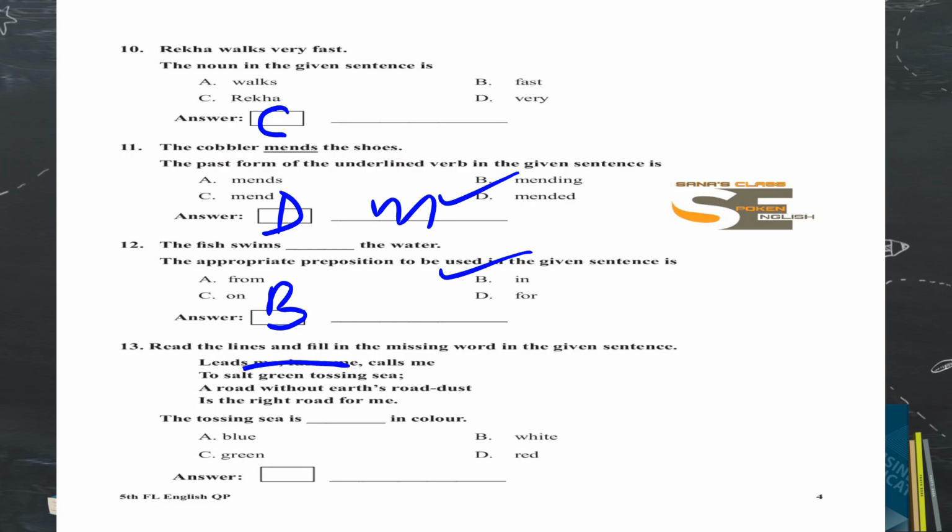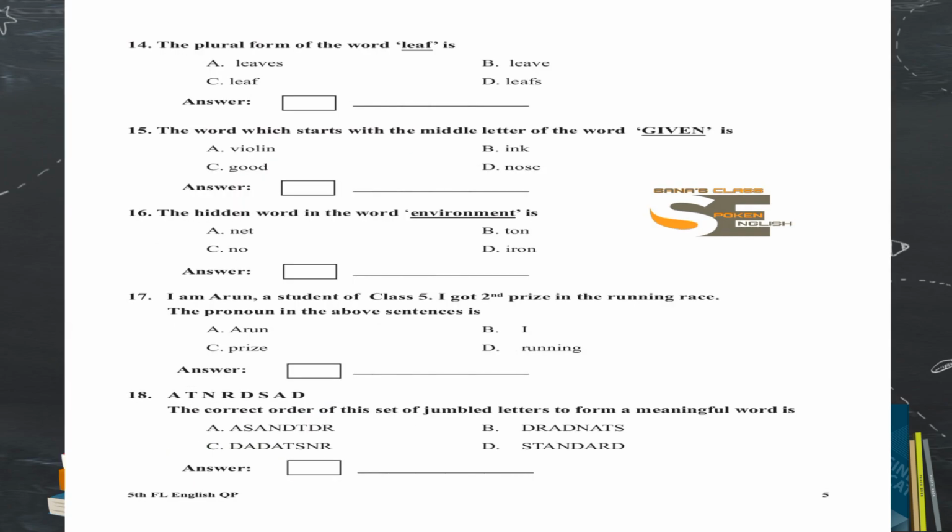In the second line it is given green tossing sea, right? So the tossing sea is green in color. If you don't understand, reread the lines and then write. Without seeing that, do not simply put the answer. Okay, we'll go for the next page now.